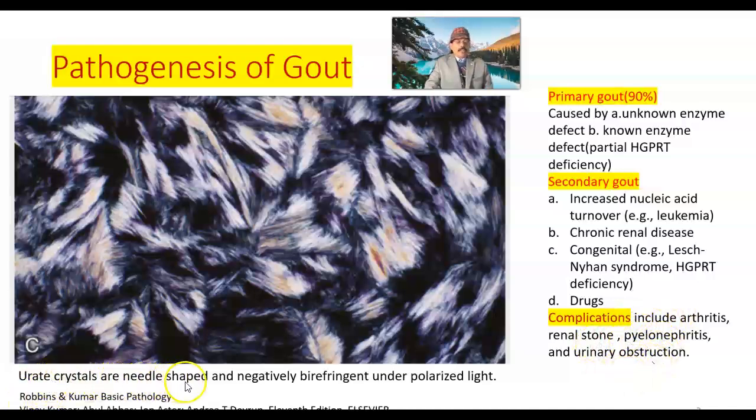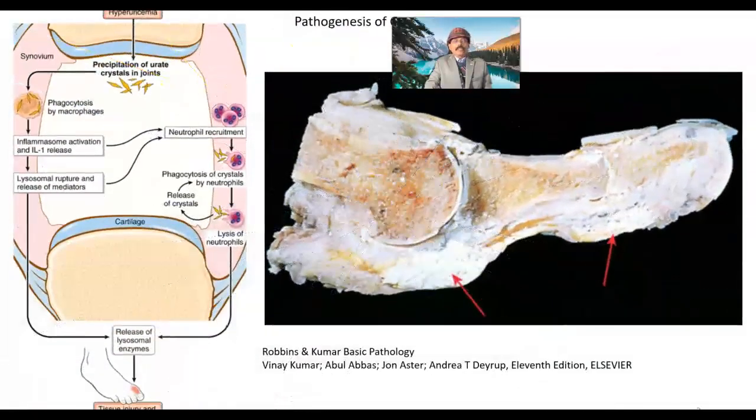Uric acid crystals are needle-shaped, and negatively birefringent under polarized light. Okay, we got that. In our previous picture, we have seen macrophage and neutrophil. We have some type of inflammatory substance. So we have two types of cell working: one is the macrophage, and another is the neutrophil.